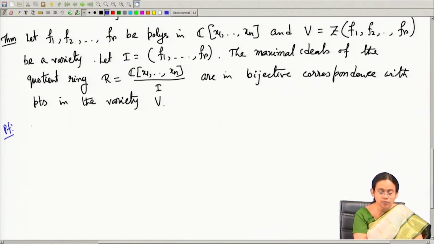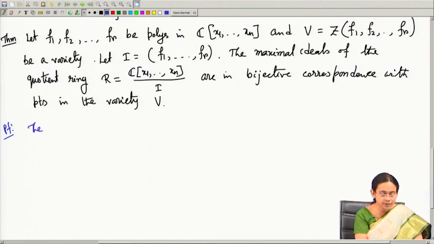So, the maximal ideals of R, that is the quotient ring. We know how the maximal ideals of the quotient ring look. By the homomorphism correspondence, what do we know? We know that the ideals of this quotient ring are in 1-1 correspondence with the ideals of this polynomial ring which contain I, right. Therefore, the maximal ideals will be the maximal ideals of this polynomial ring containing I.